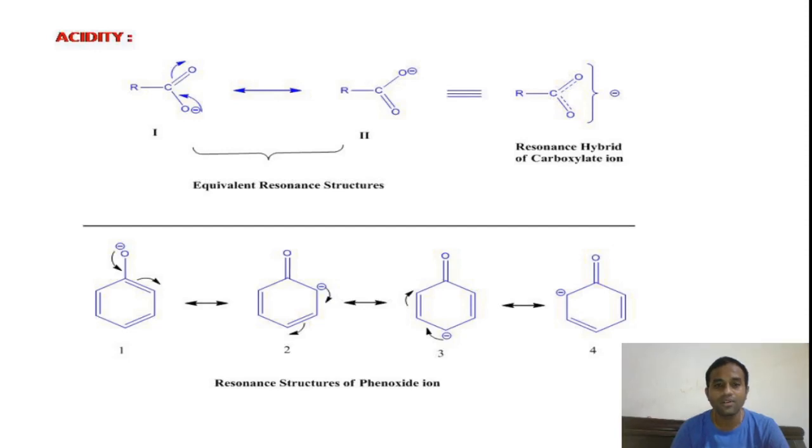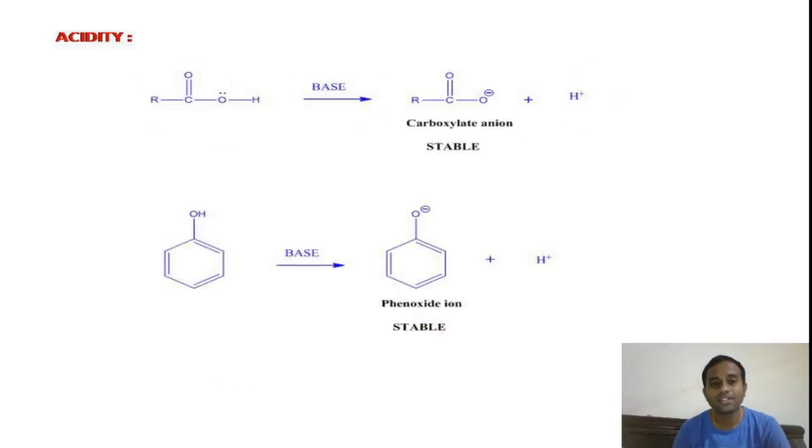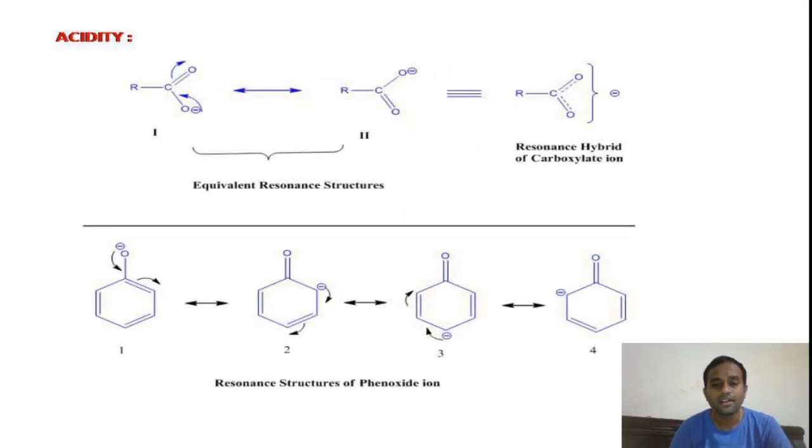So based on the second rule, we can say that the carboxylate anion is very stable compared to the phenoxide ion. Thereby we can say that carboxylic acids are more acidic than alcohols, that is phenol. In this way, by deciding the stability of the anion, we can compare the acidities of the given compounds. The third rule in resonance structures is that resonance structures without charge separation are more stable than resonance structures with charge separation.